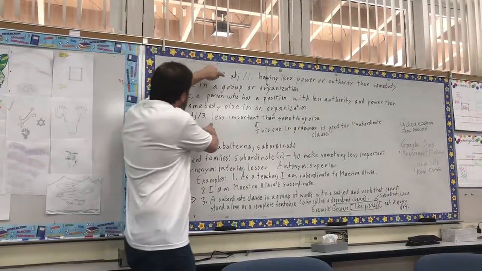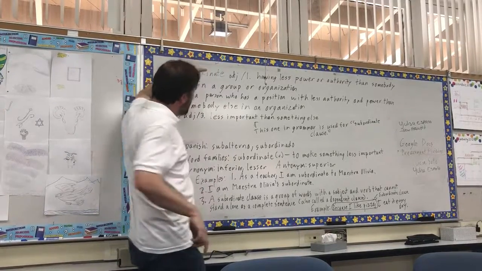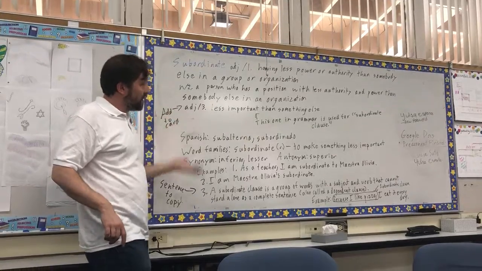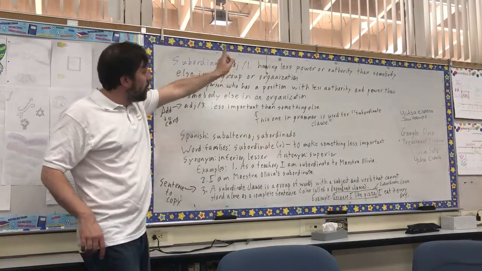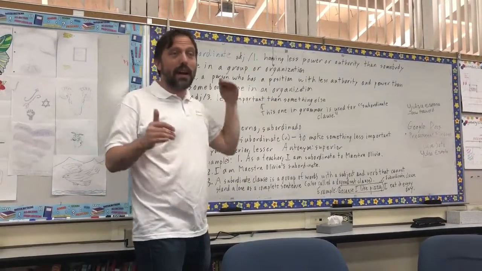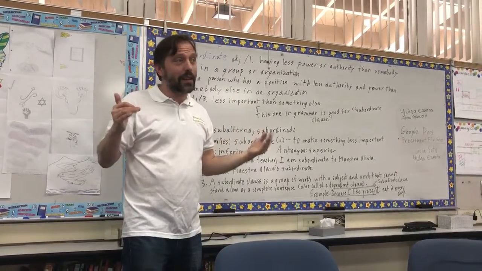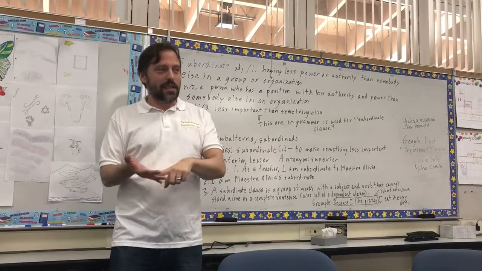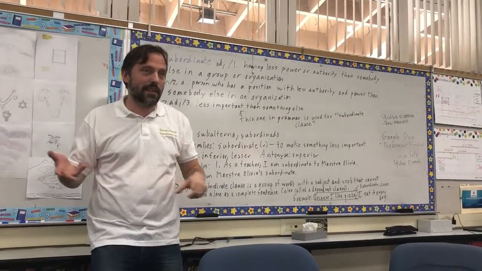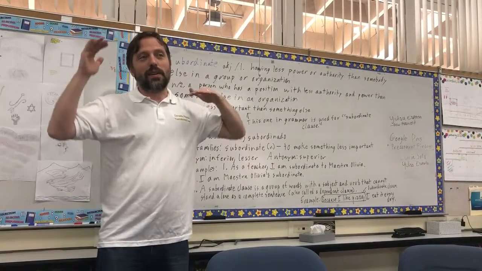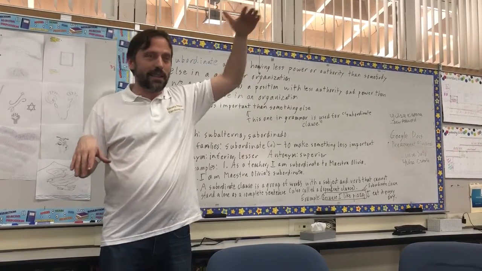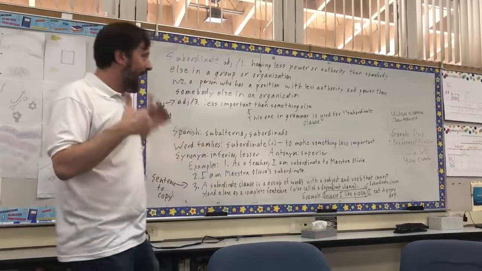So we have two adjective definitions and a noun definition. The first adjective definition describes a person. And it says having less power or authority than somebody else in a group or organization. So like at a lower level. In a company, in an organization, in the military, anything where there are levels, higher levels and lower levels, and higher levels have more power, and lower levels have less power, a hierarchy.